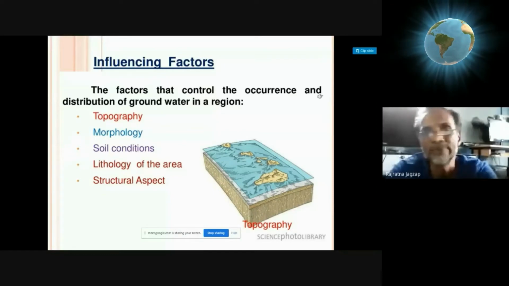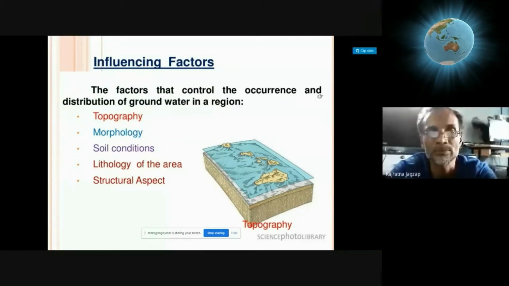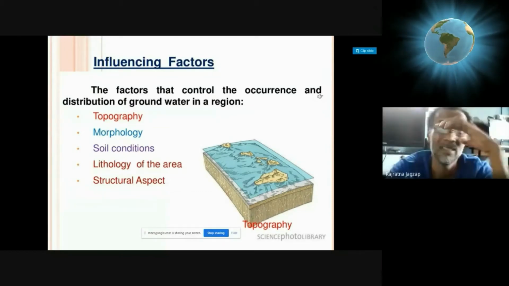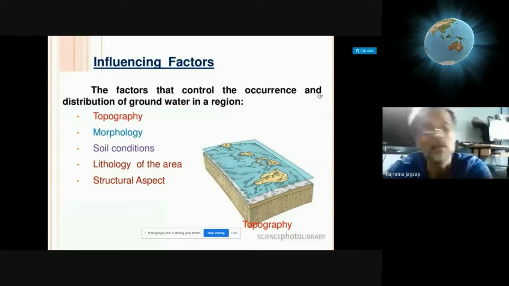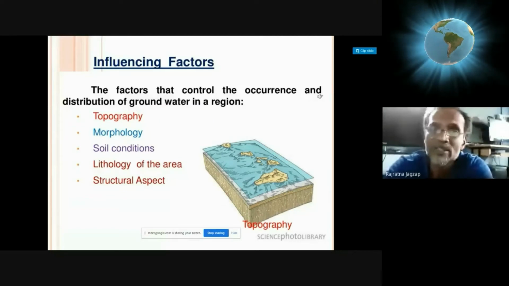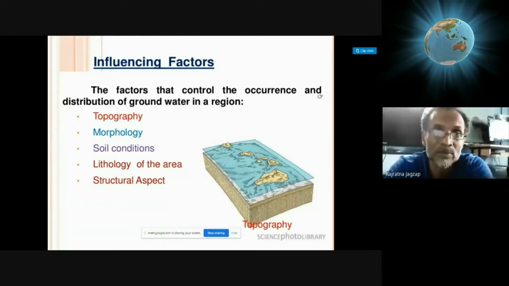Morphology means again the signature or design pattern of the terrain. Then soil conditions: permeable and non-permeable soils, the thickness of the soil, the earlier moisture contained in the soil. So that decides the distribution and occurrence of the groundwater.